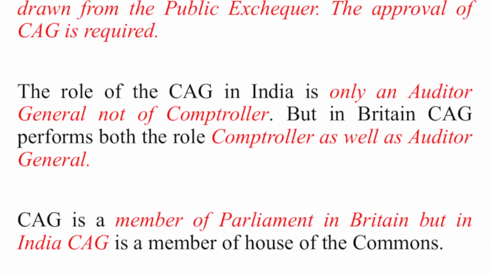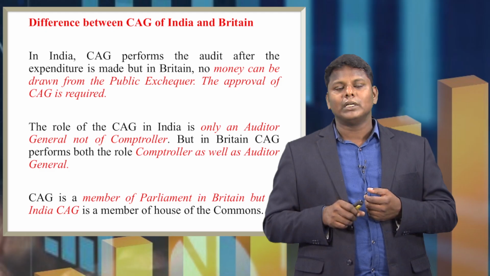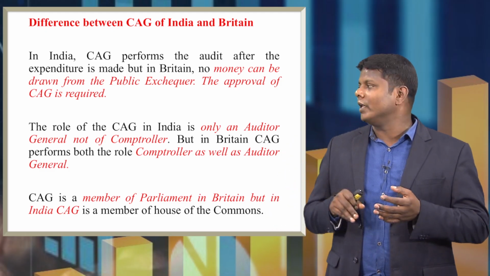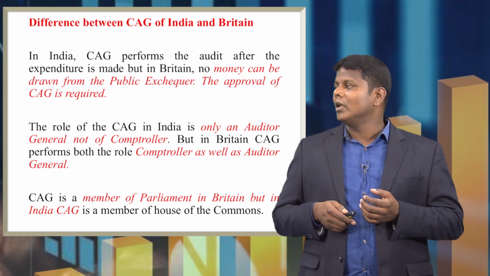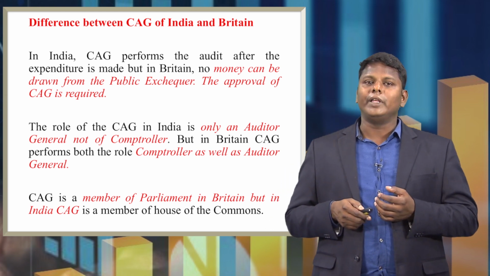The role of CAG in India is only that of an Auditor General, not of Comptroller, but in Britain the CAG performs both the roles of Comptroller as well as Auditor General. CAG is a member of the House of Commons in Britain, but in India the CAG is not a member of the Parliament.